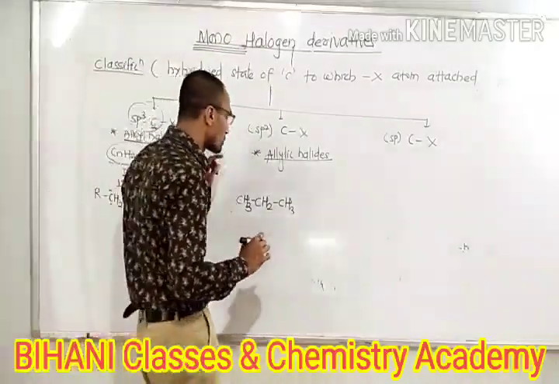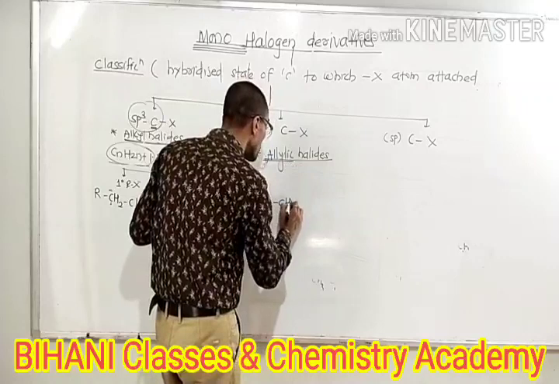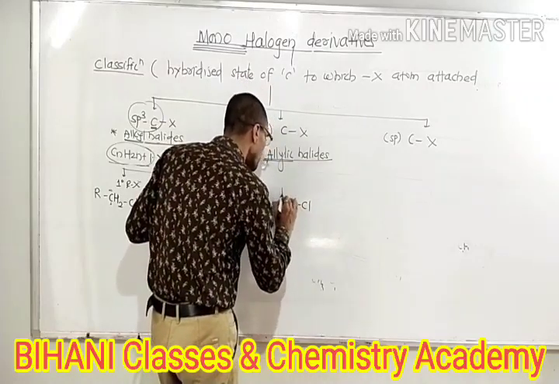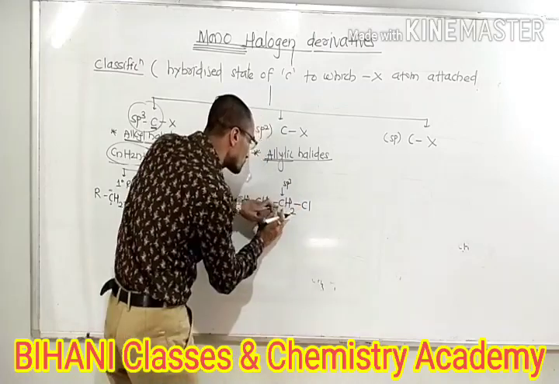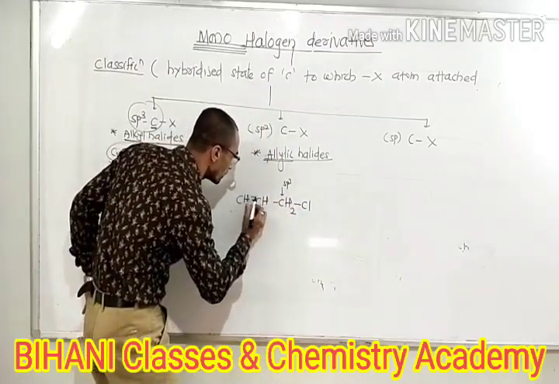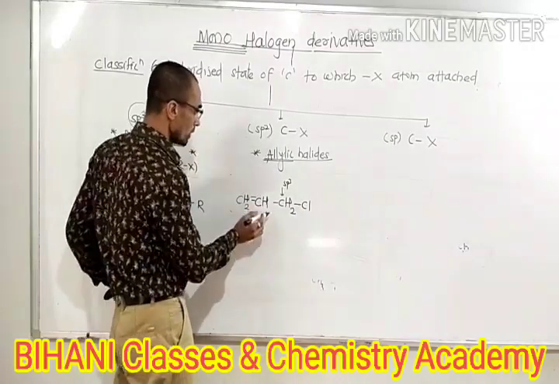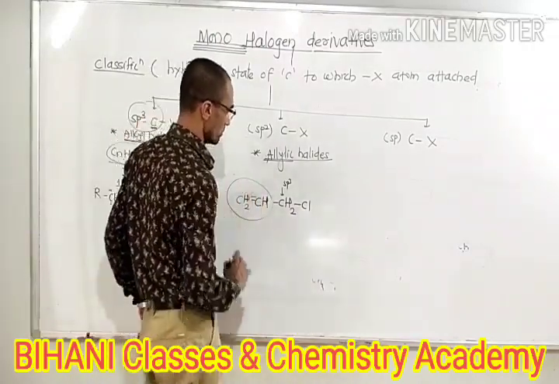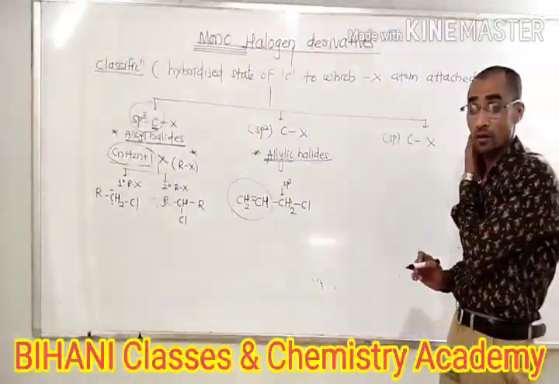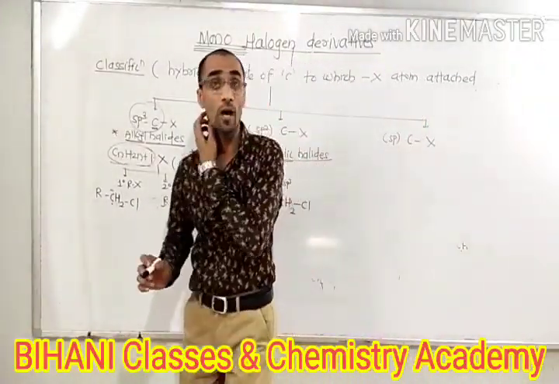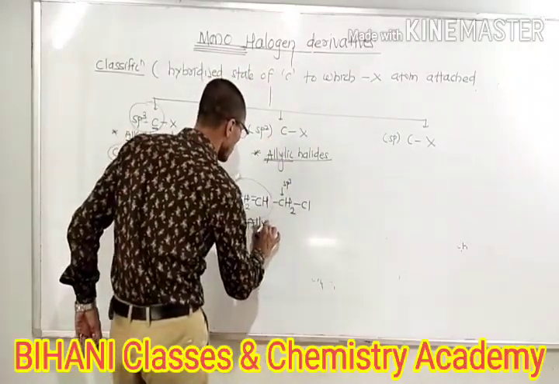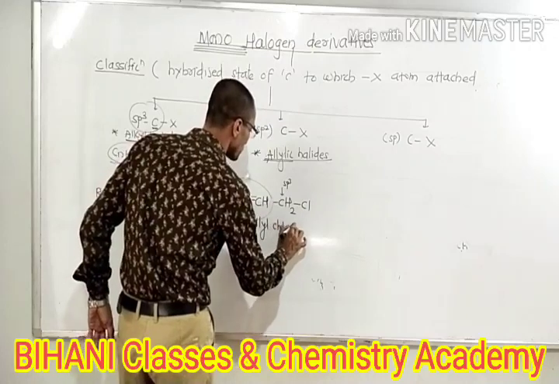We have to say what is meant by allylic. The halogen atom attaches to an sp3 carbon. Suppose this one is the sp3 carbon. And now this sp3 carbon is next attached to a carbon-carbon double bond. Okay, this one is the unsaturated system. So this compound is from the allylic halides, related to the family of allylic halides. The common name of this compound is allyl chloride.